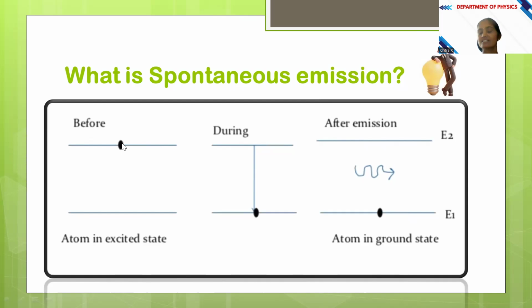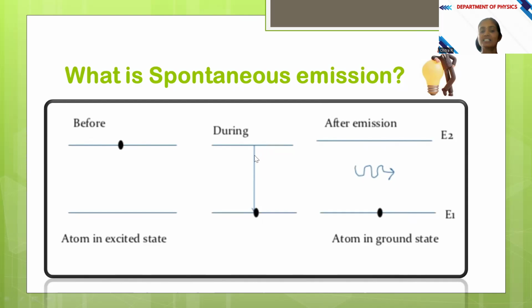It cannot be in the excited state for a very long period of time. So spontaneously, that is naturally by its own, the atom will come to the ground state. And one more thing, the lifetime of an atom in the excited state is very minimal. Everything in nature just tries to secure its life, so this atom will also try to secure its life.